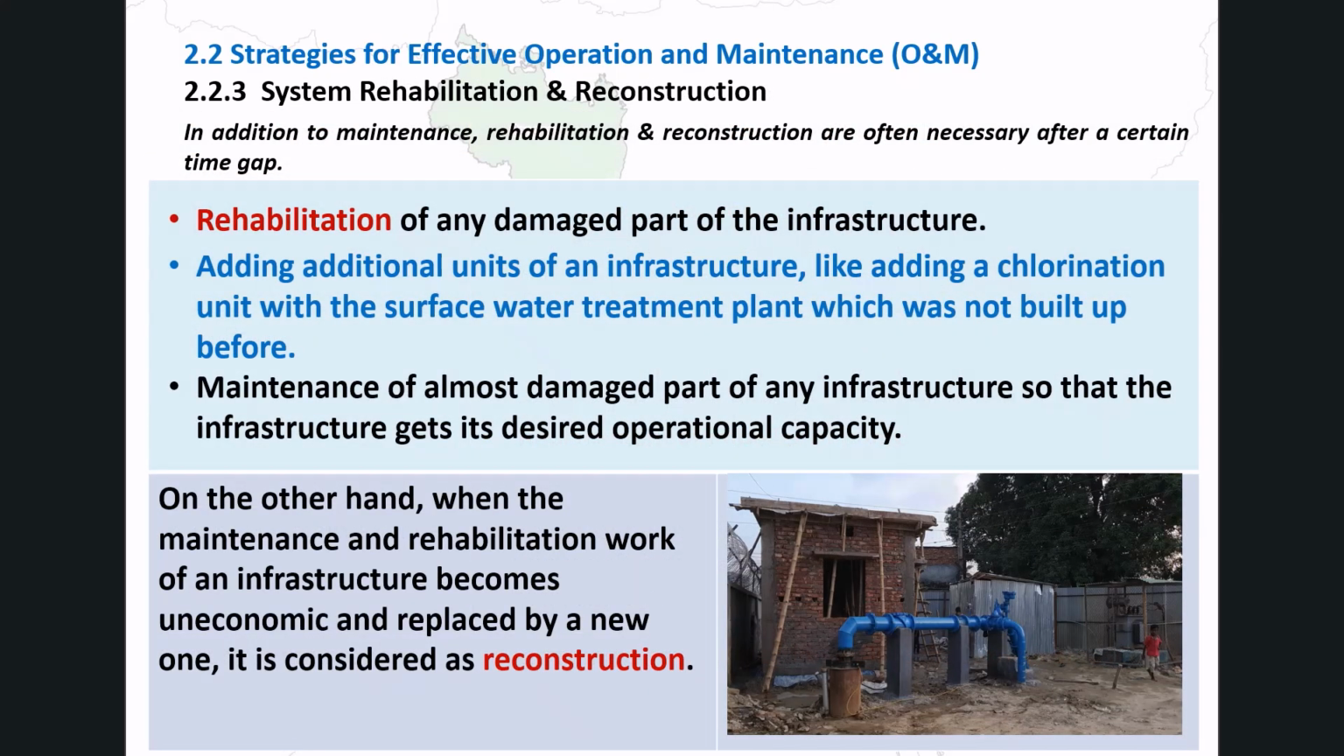System rehabilitation and reconstruction. Beyond routine maintenance, rehabilitation and reconstruction are sometimes necessary to restore system functionality. Rehabilitation includes repairing damaged infrastructure, adding new units to an existing system, for example, adding a chlorination unit to a surface water treatment plant that did not originally have one, and restoring a deteriorated component to its intended operational capacity.